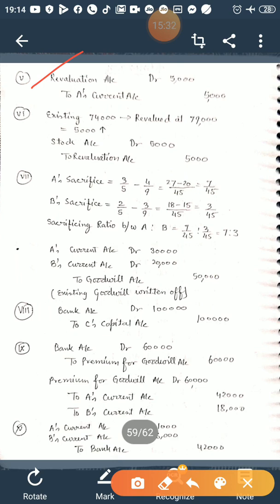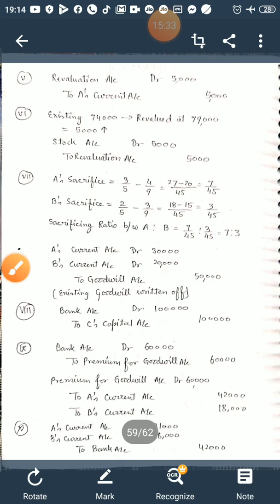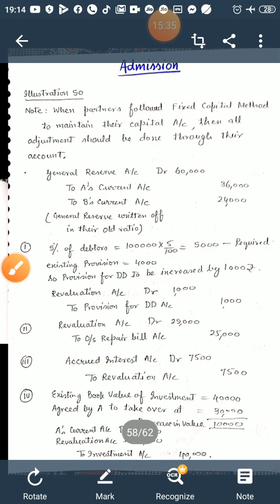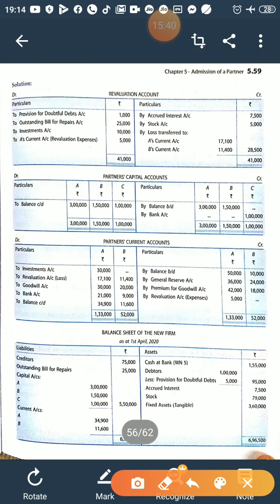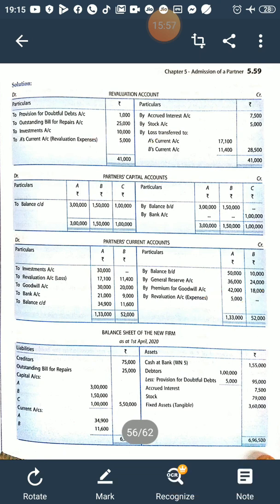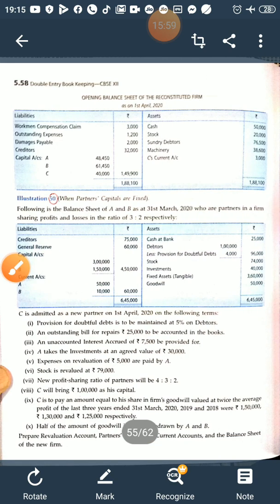So next, A's current account will be credited, that is revaluation 5,000, and revaluation account will be debited with A's current account 5,000, right? Now next transaction is stock is revalued, it happened.